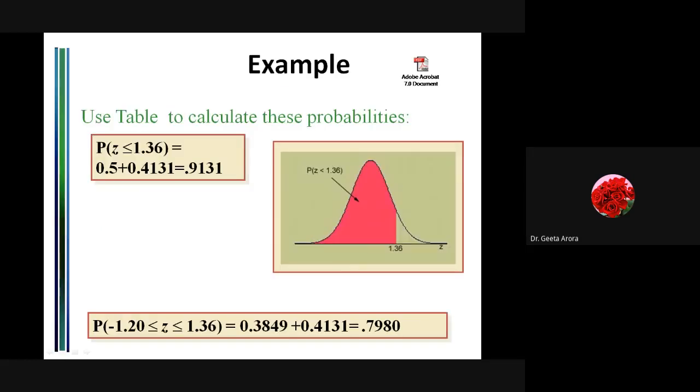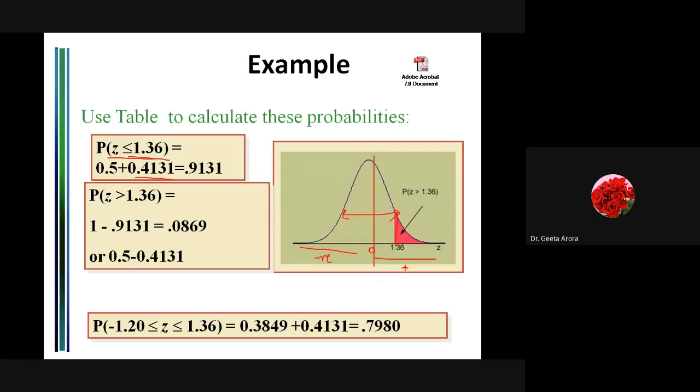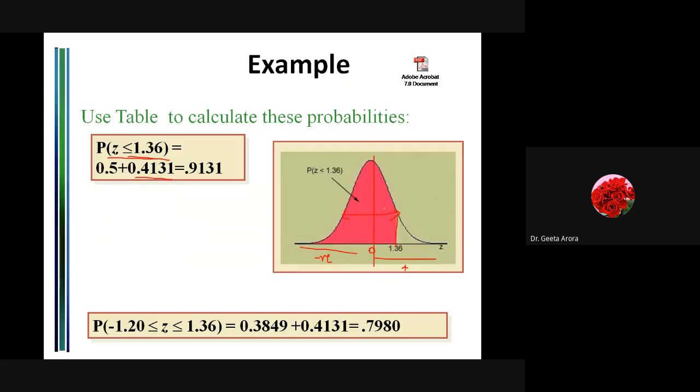So here we have that you have to calculate z less than or equal to 1.36. Here we have written if this is 1.36, less than or equal to means we are talking about this whole area. Correct? So if we look at the table, this value is coming from 0 to 1.36, the second part. Here this value will come as 0.4131. You can check it from your tables.